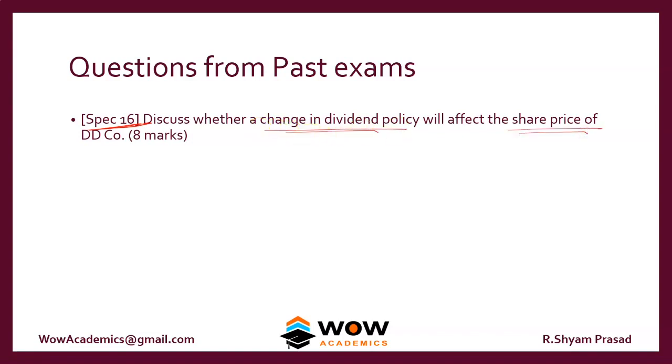Once you declare dividends, the share price of a company will fall proportionately. So if you declare a dividend of 1 rupee, the share will fall to 9 rupees. If you declare a dividend of 3 rupees, the share price will fall to 7 rupees. So the share price will fall, but for this you have to argue with the dividend irrelevance theory. Then only you will fetch the marks.